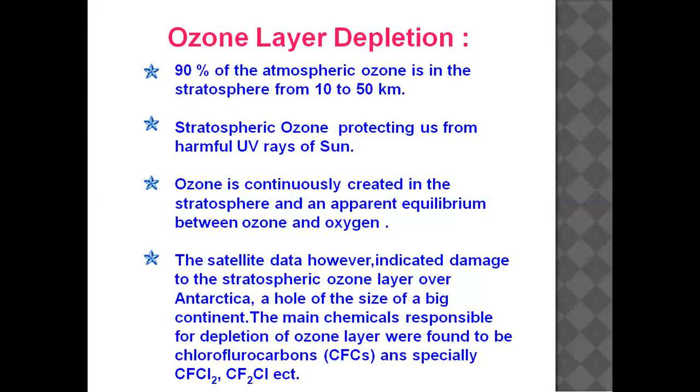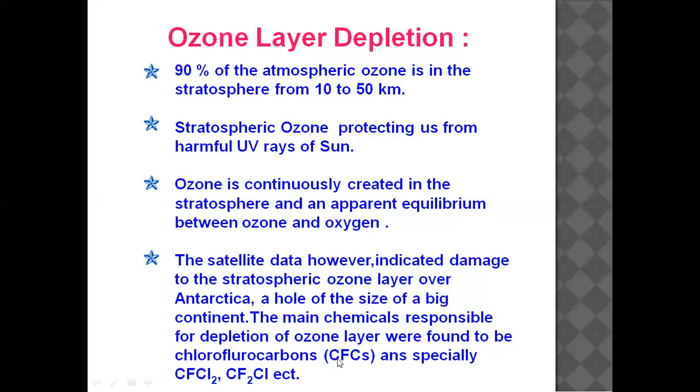But what are we doing? We are disturbing this natural process of ozone formation as well as the natural process of ozone breakdown. How are we disturbing it? By the release of chemicals like chlorofluorocarbons, CFC, especially CF2Cl2 and CF3Cl, etc. From where are these chemicals released?